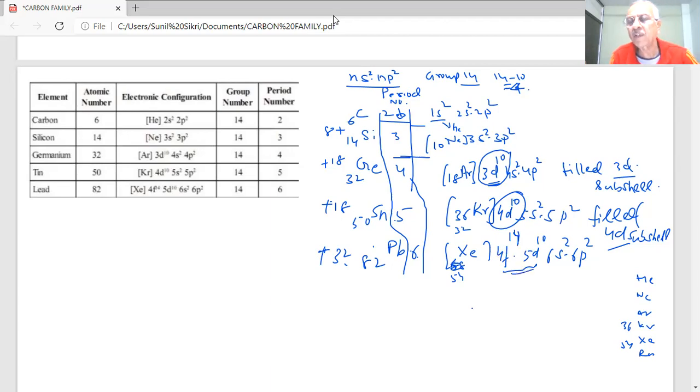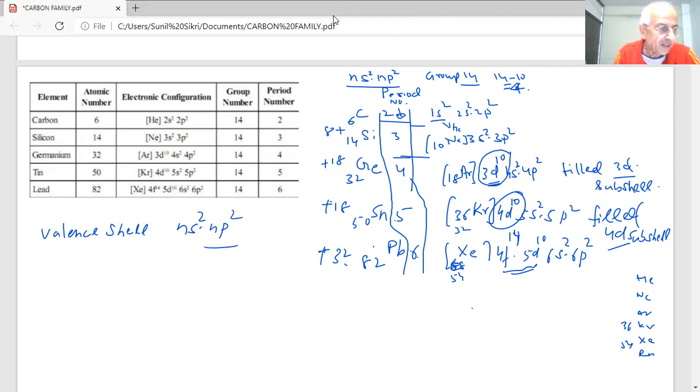That means as you go down the group, student, the valence shell electronic configuration is ns2 np2.